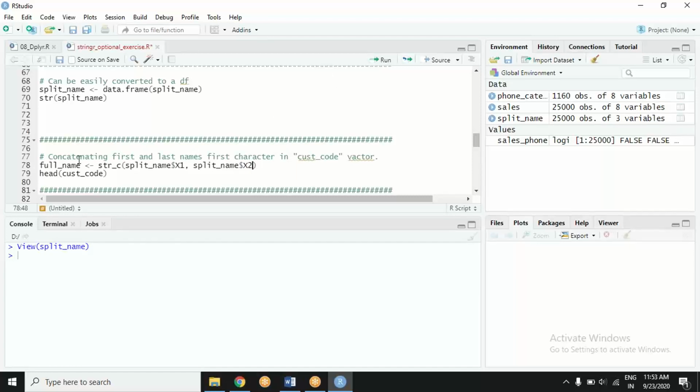So that's where you will need concatenating. So what I am doing here is, let's concatenate. The keyword is str underscore c. The c stands for concatenate.